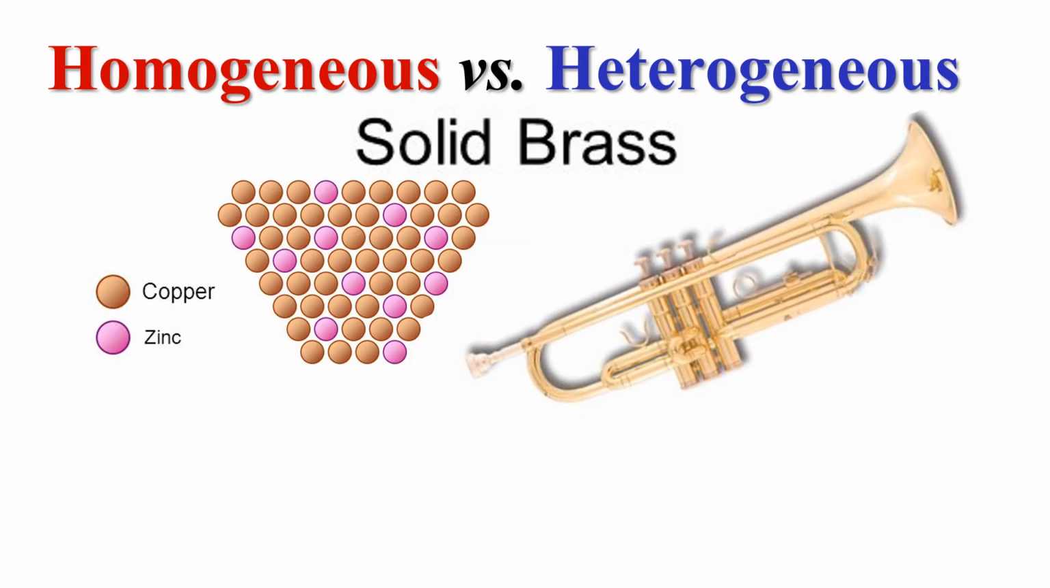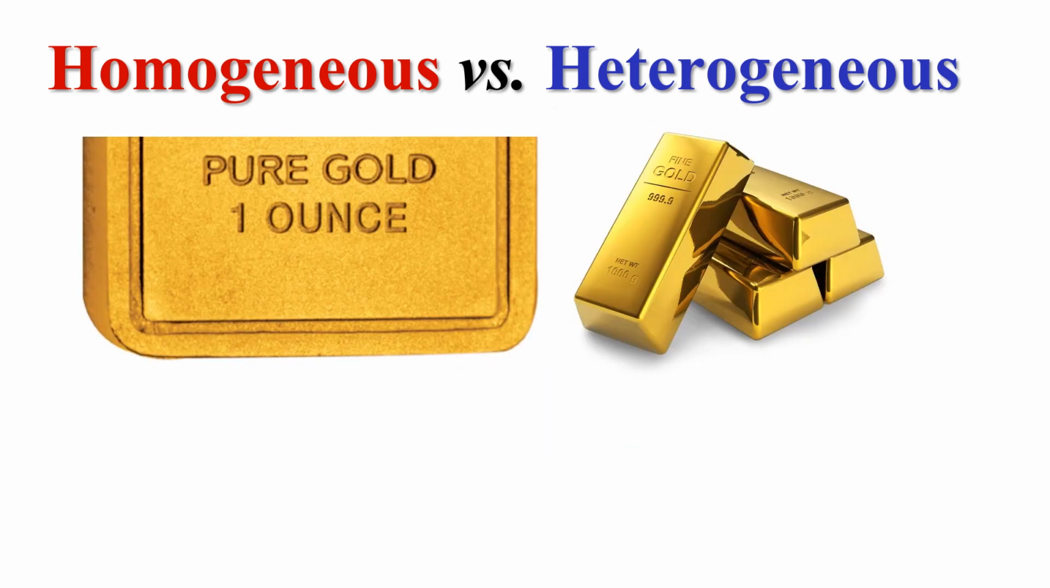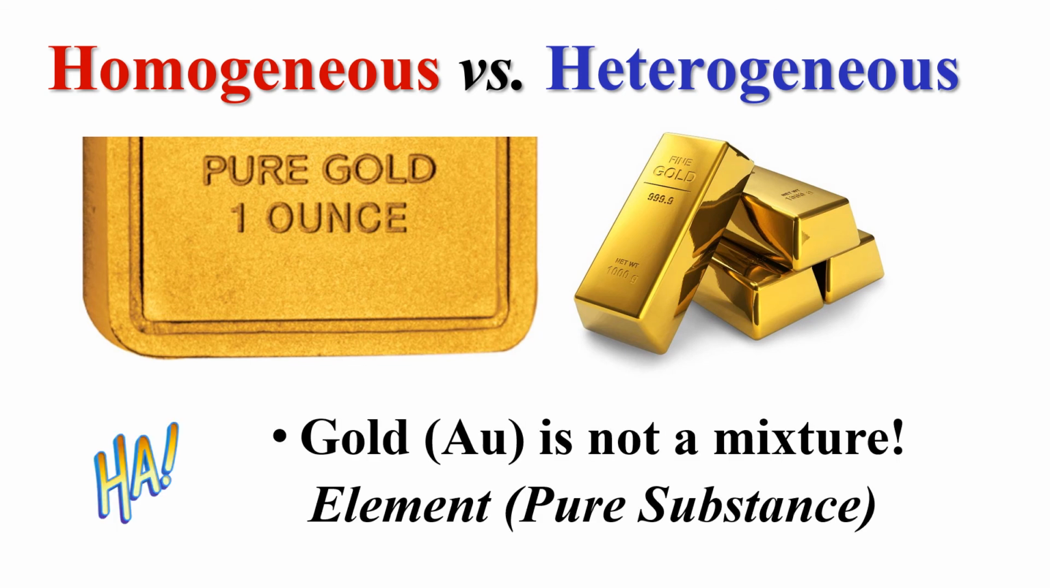Brass. Well, brass is a mixture of metals, but when you look at that trumpet on the right, does it look like it's similar throughout? It sure does to me, so I go with homogeneous. How about this? Pure gold. Homogeneous or heterogeneous? I got you. It is not homogeneous. It is a pure substance. Pure substances are not categorized as heterogeneous or homogeneous. So that was kind of tricky.